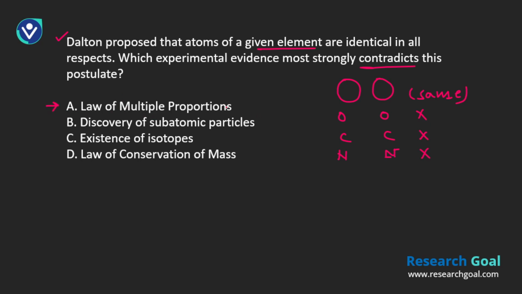A, law of multiple proportions. Second, discovery of a subatomic particle. That doesn't fit. Third, existence of isotopes, and the fourth is law of conservation of mass. If you already understand isotopes, you should be able to say C is the correct option. Why? Because isotopes are atoms of the same element having the same atomic number. For example, these are two isotopes. They will have the same atomic number.